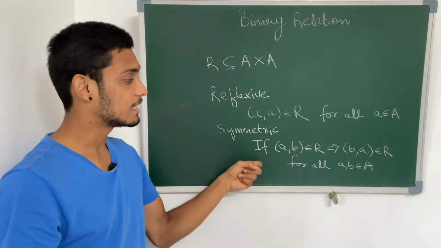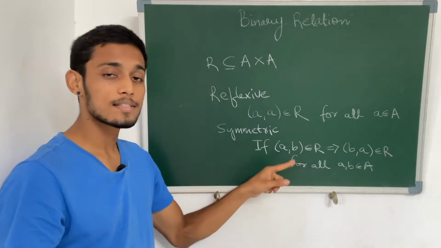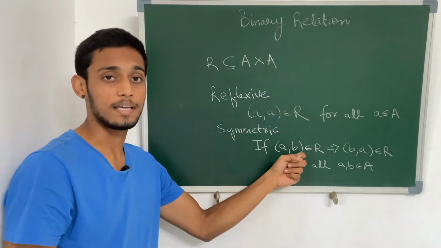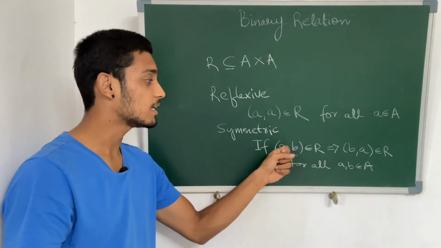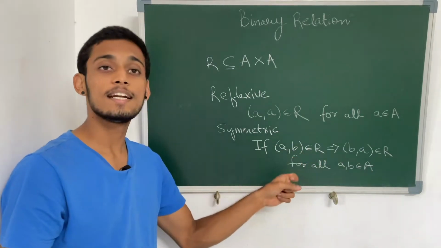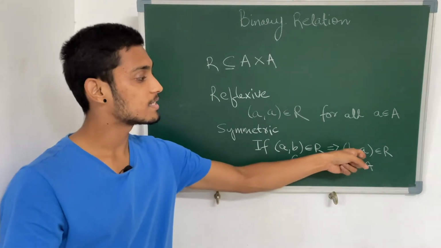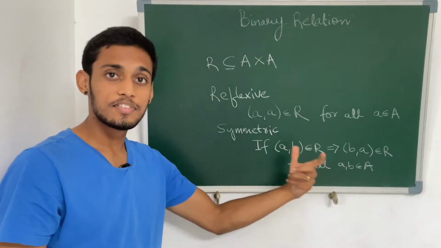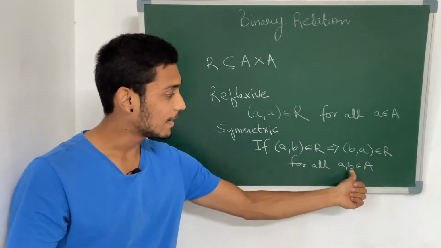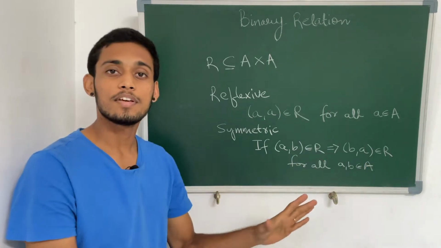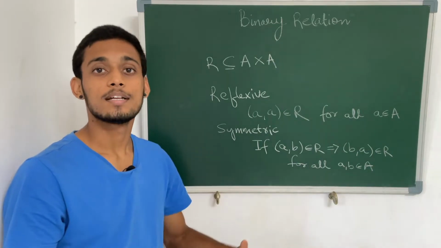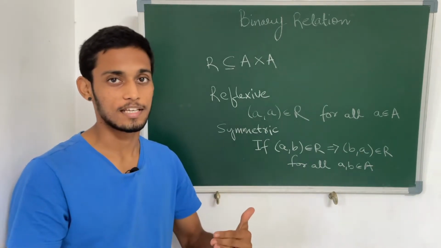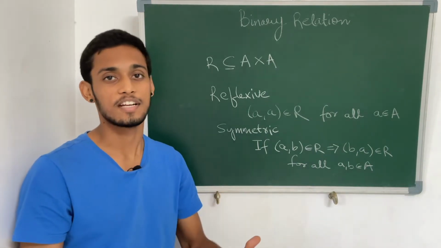For a symmetric relation, I am taking two elements. Suppose A is related to B. We saw in the previous video what this notation means. A is related to B. If A is related to B, then B is related to A. If this is true for all A and B in the set A, then we can say that this relation is symmetric. Now we will see a third kind of relation known as a transitive relation.